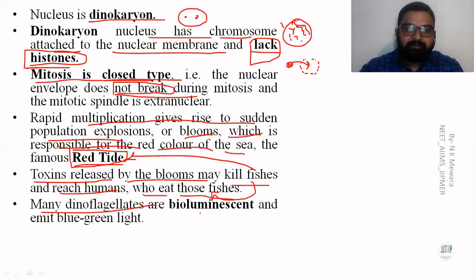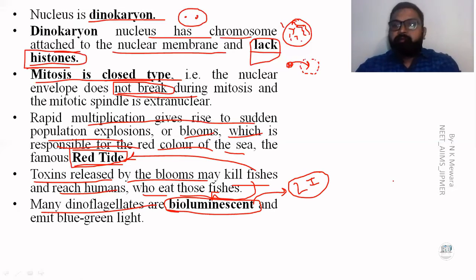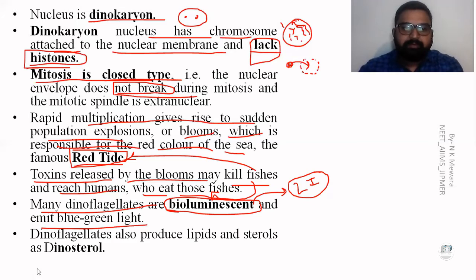Many dinoflagellates are bioluminescent, which means they have a light emitting nature. Dinoflagellates show light emitting properties, a blue green light. Dinoflagellates also produce the lipid sterols and dinosterol. So that's all about the structure of the dinoflagellates.